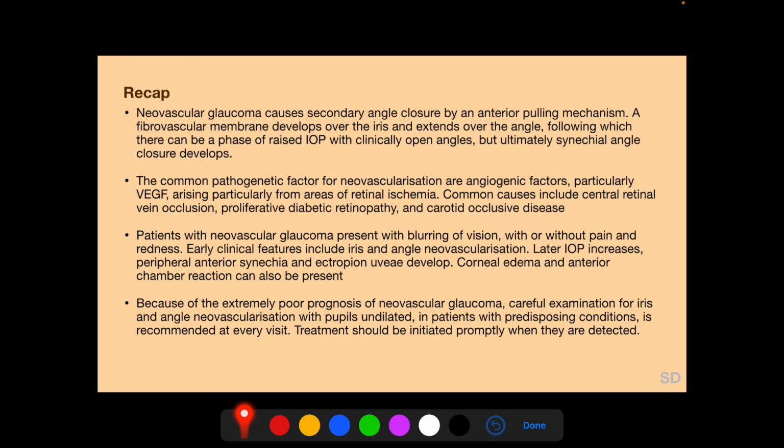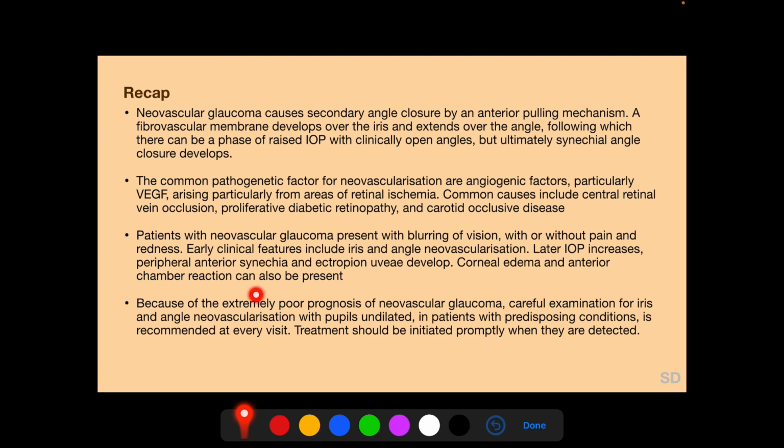Patients with neovascular glaucoma present with blurring of vision with or without pain and redness. Early clinical features include iris and angle neovascularization. Later intraocular pressure increases, peripheral anterior synechiae and ectropion uveae develop. Corneal edema and anterior chamber reaction can also be present.